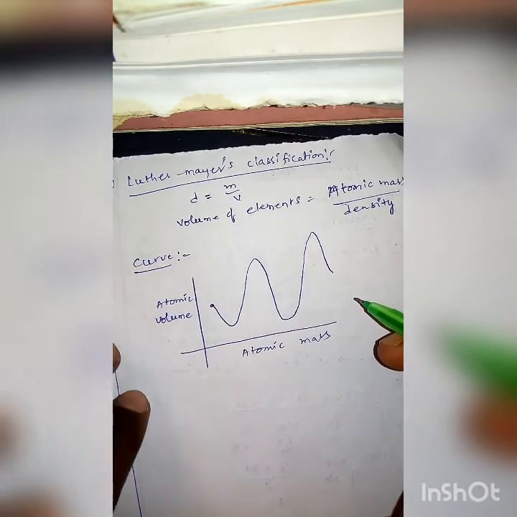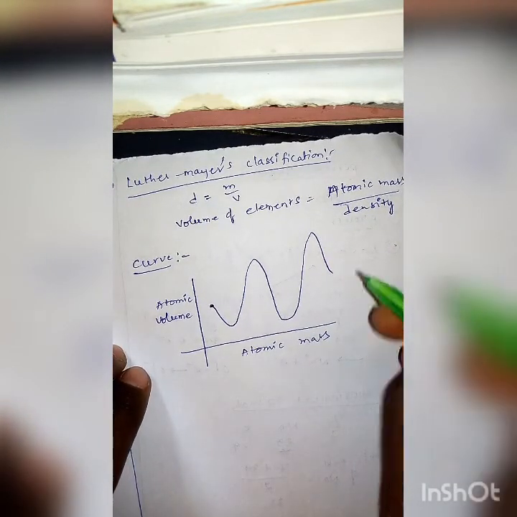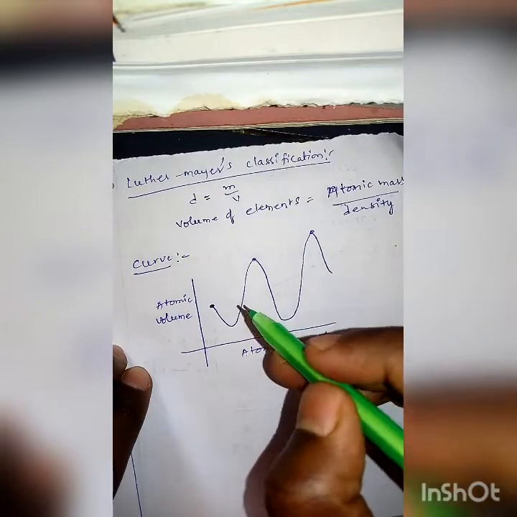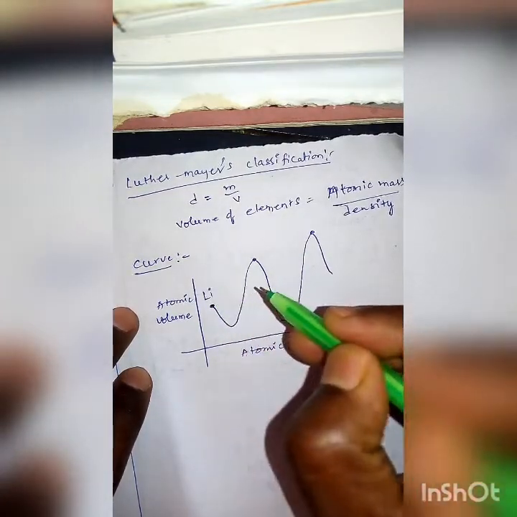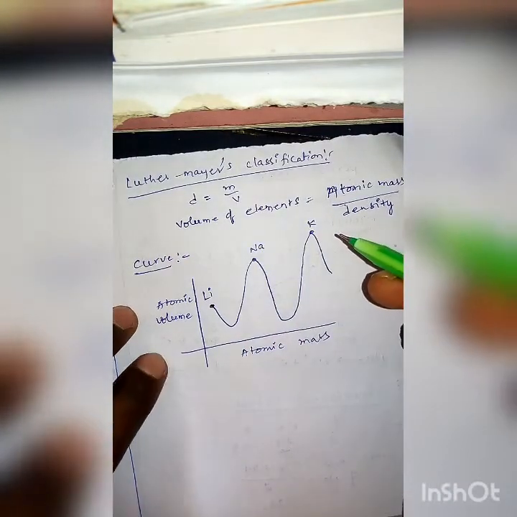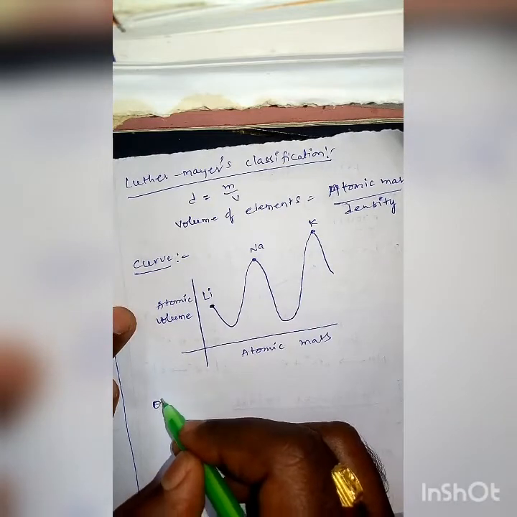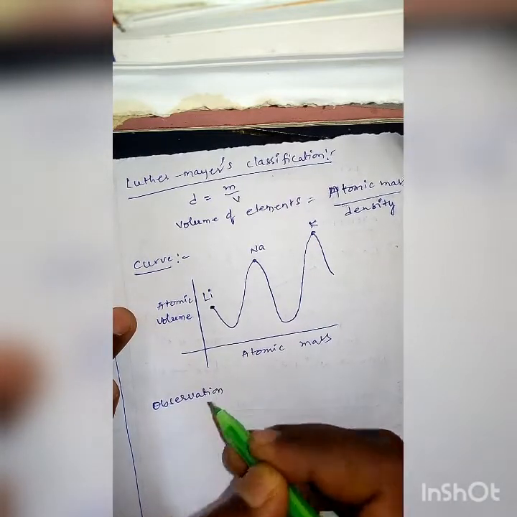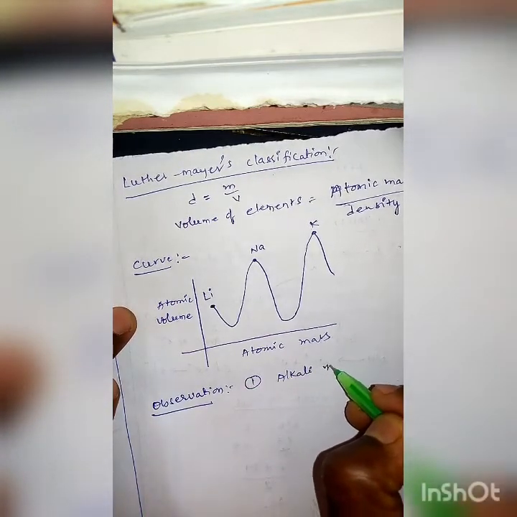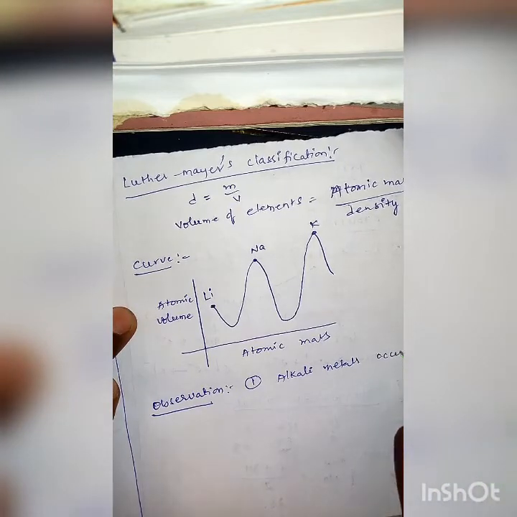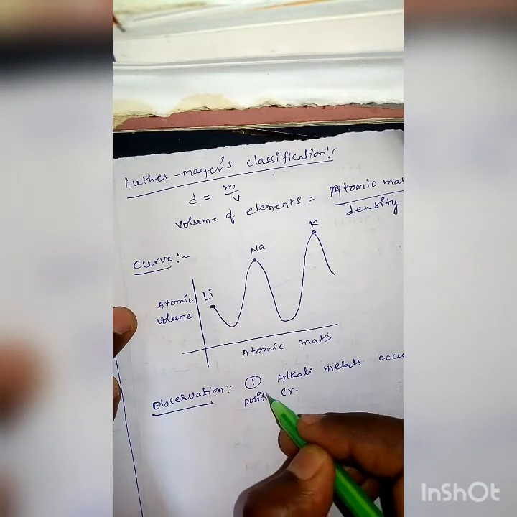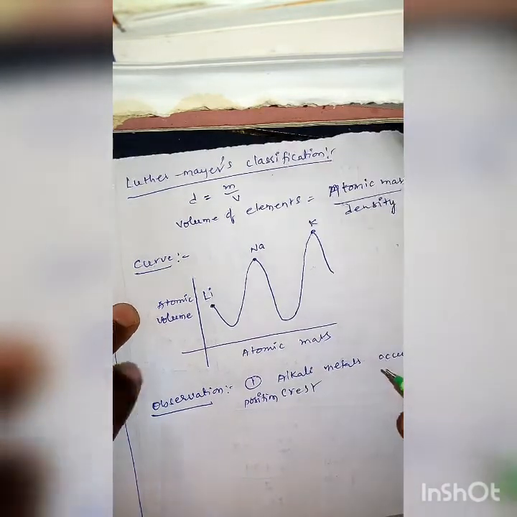He noticed in this curve that the top positions are occupied by the alkali metals, that is lithium, sodium, potassium. The first observation is that alkali metals occupied the crest position in the curve.